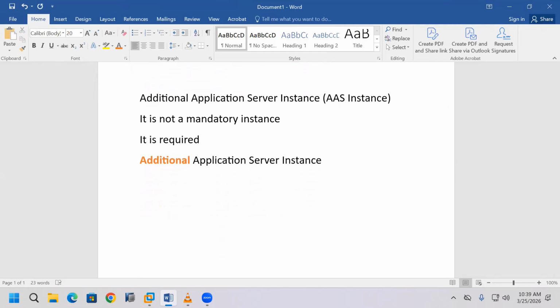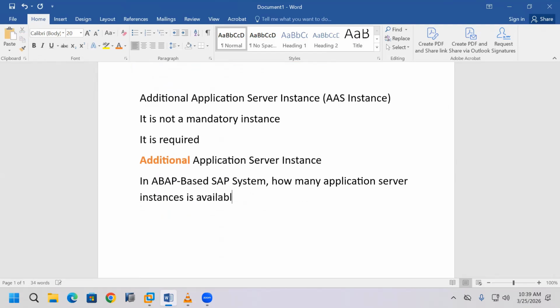The additional application server instance is also an application server instance. In an ABAP-based SAP system, how many application server instances are available?